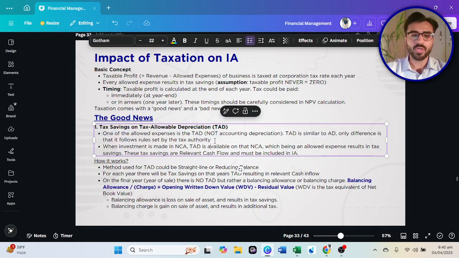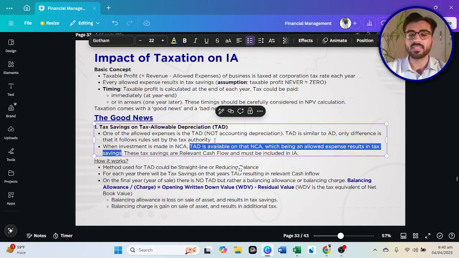Now let's read the second point in here. When you are making an investment in a non-current asset, tax allowable depreciation is available on that non-current asset, which, being an allowed expense, would result in a decreased taxable profit, which would result in tax savings.